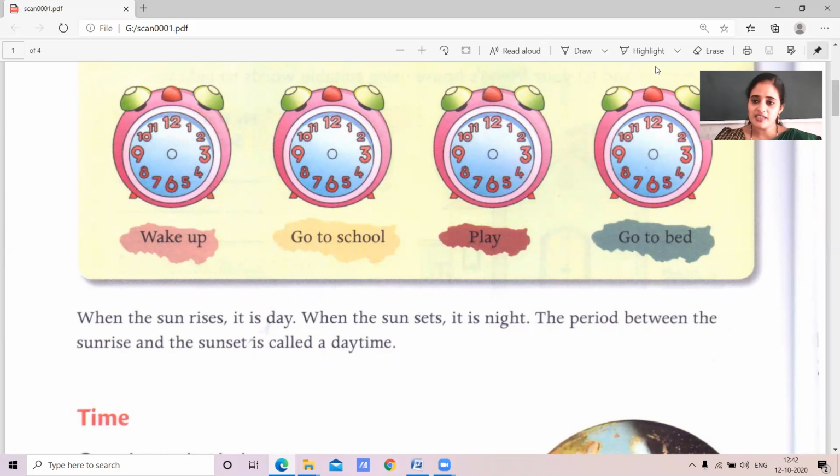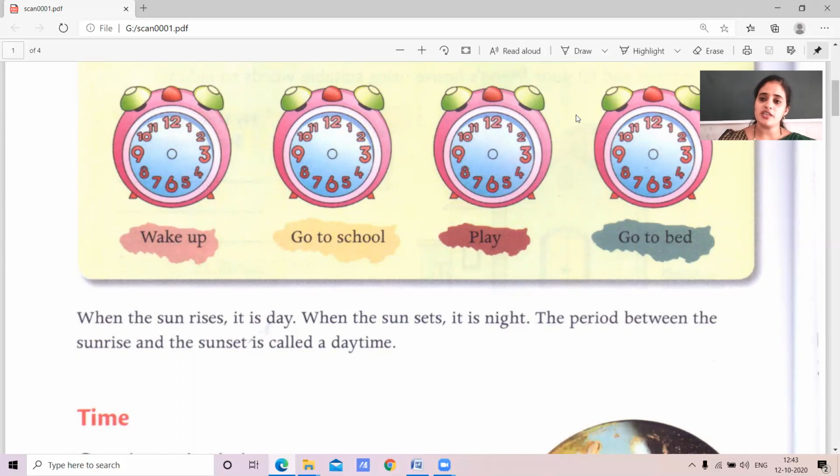Generally, you wake up at 6 o'clock and you go to school at 8. After school, at nearly 5 or 6 o'clock, you play. You will get ready for bed after taking food, at nearly 8 or 9 o'clock. This is a time schedule of yours, is it?